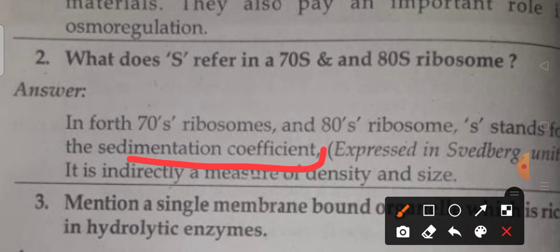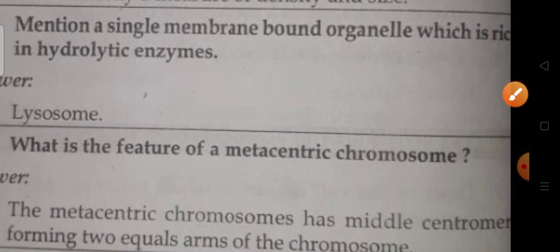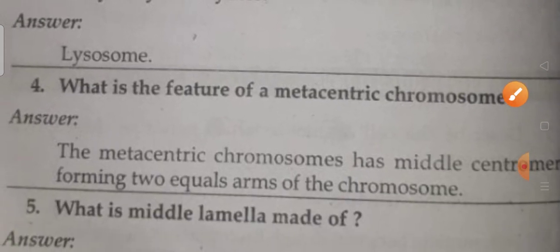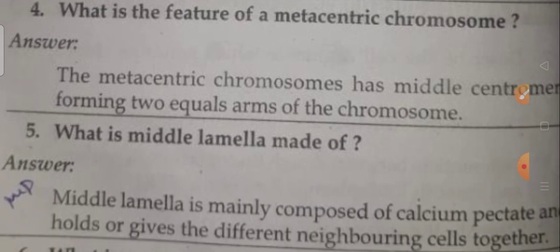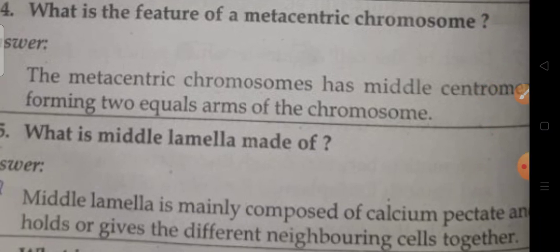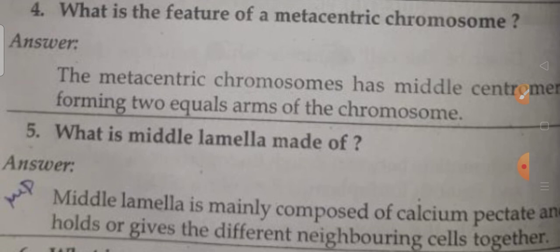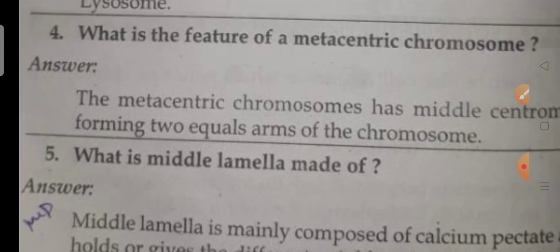Sedimentation coefficient. Next, what is the feature of a metacentric chromosome? You can also read. The centromere is in the middle, forming two equal arms of the chromosome.